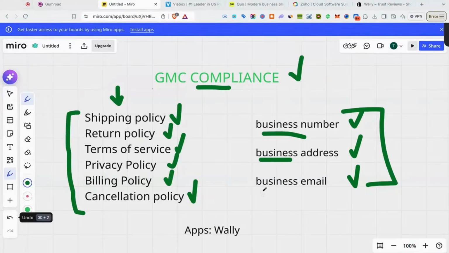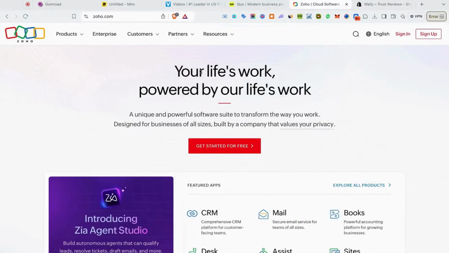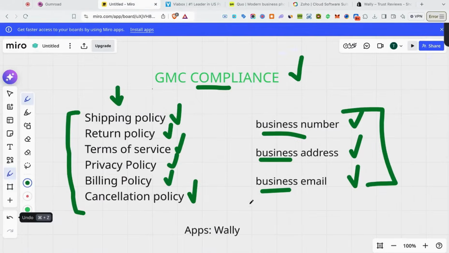All right. And then lastly, you need a business email. So for your business email, you want to go to Zoho. You can also do, I think Google has their own business emails as well. So yeah, I recommend Zoho for getting your business email.